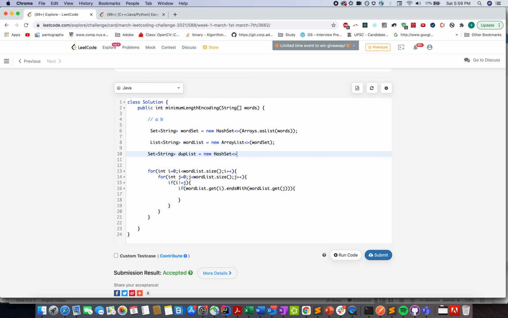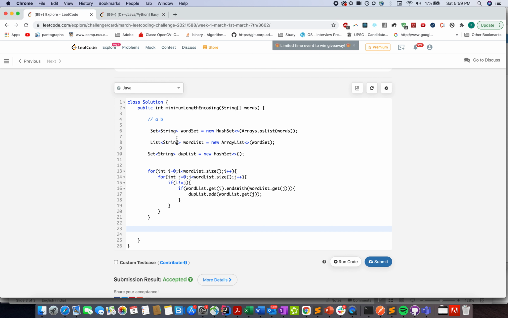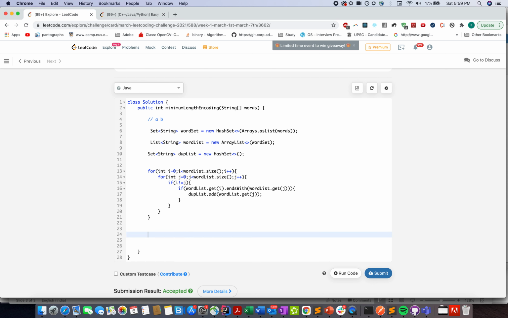Sorry, you can create a list as well because it's already sanitized. So dup list dot add word list dot get j. And once we are done with this, we have all those elements that are somehow covered by other elements in our input set.